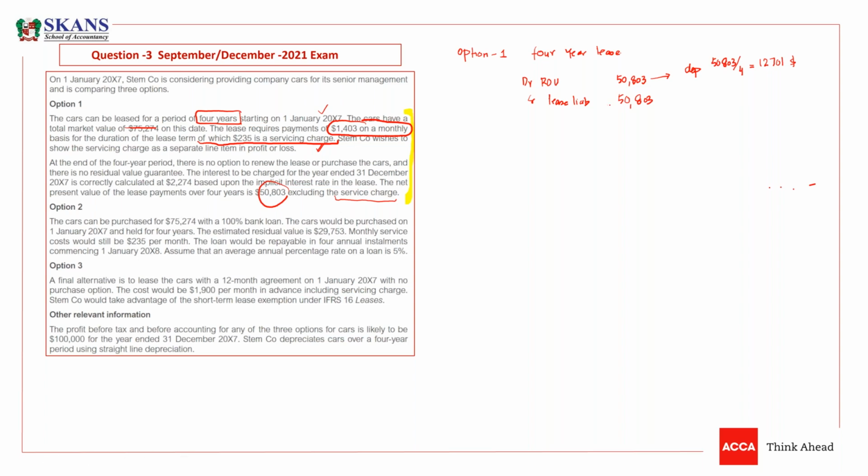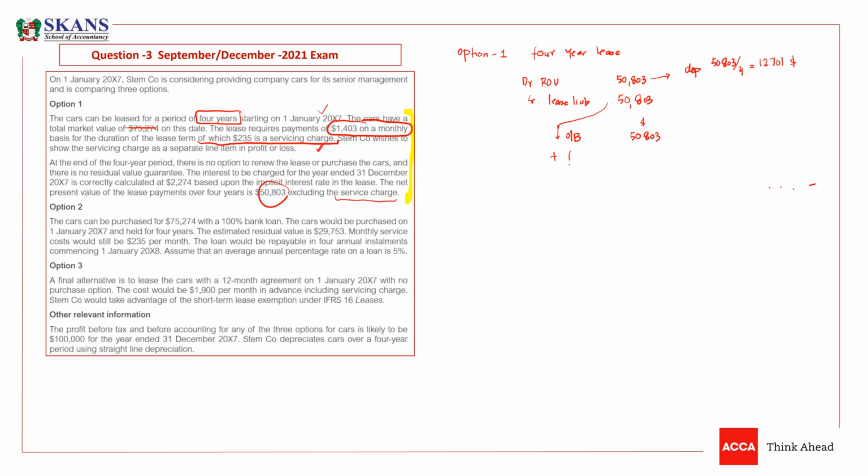Now we need to book the lease liability. We need to subsequently write the lease liability as well. We know the lease liability will increase by finance cost. So the opening balance of the lease is 50,803.